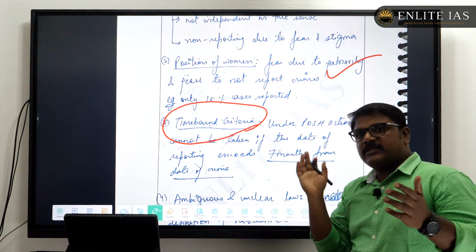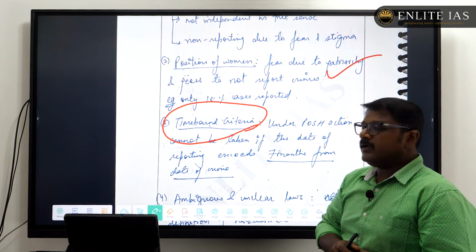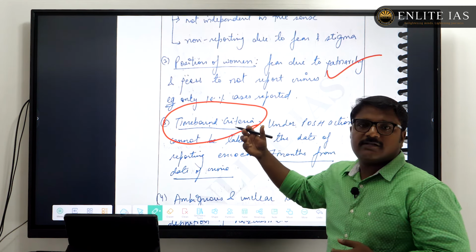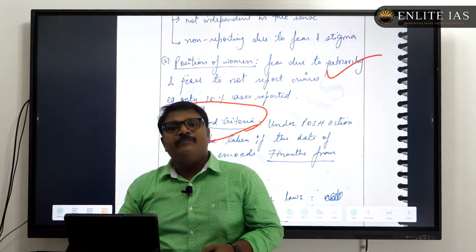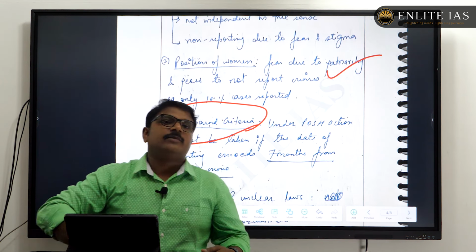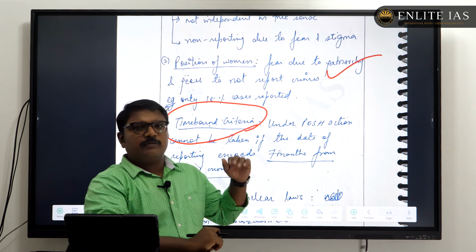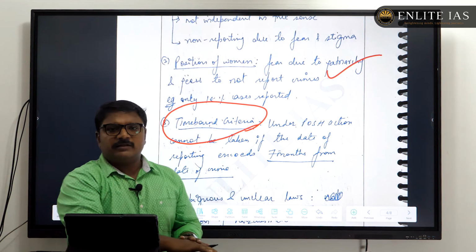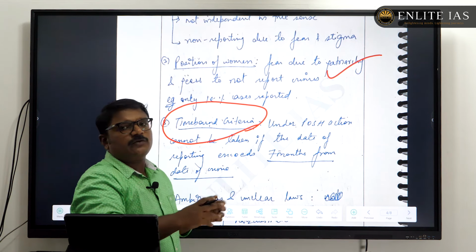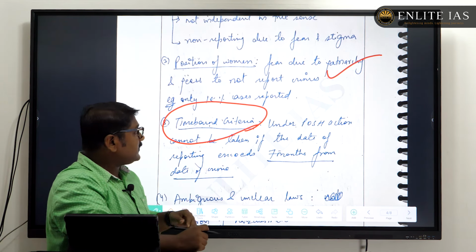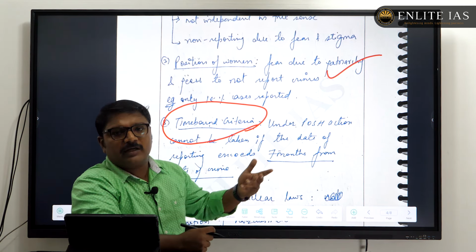But obviously in this answer you can add some positives also, definitely you have to add some positives to improve the answer. You can bring the constitution of ICC by various committees, the increase in reporting of crimes against women under the internal complaints committees, and the BNS provisions that have been enacted, and the rise in reporting among the workplaces as well as in the social forum. All those things you can bring as positive steps. That is the success of those initiatives, and more women are getting aware of these mechanisms.